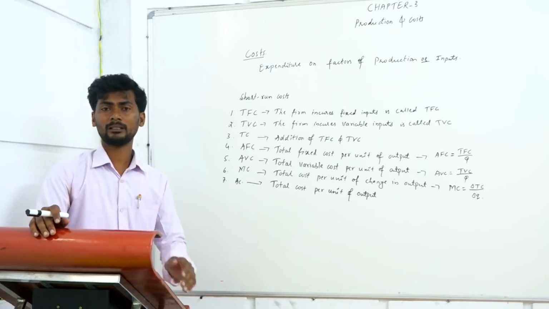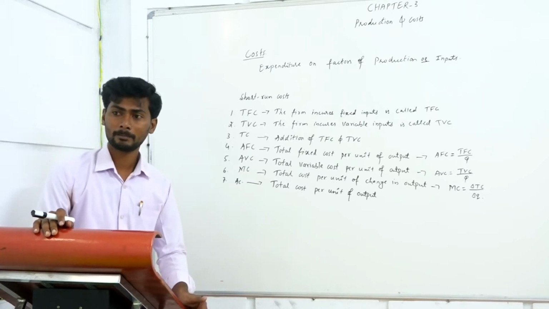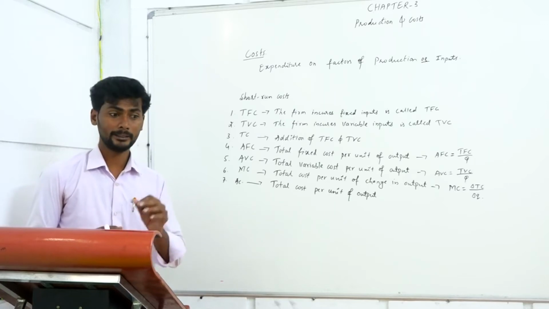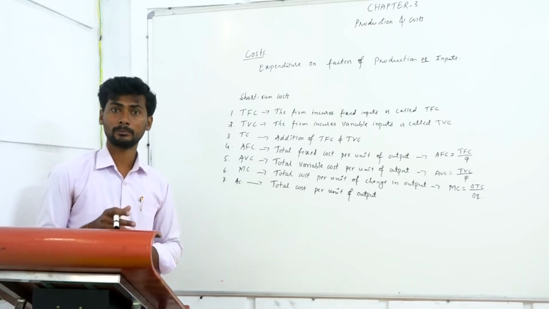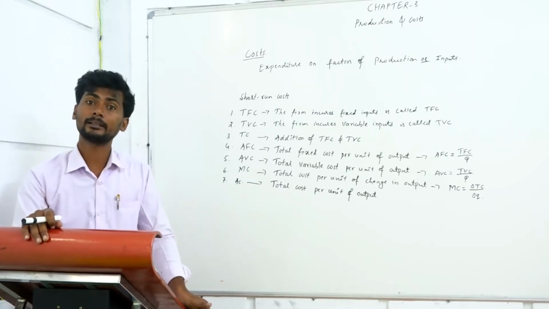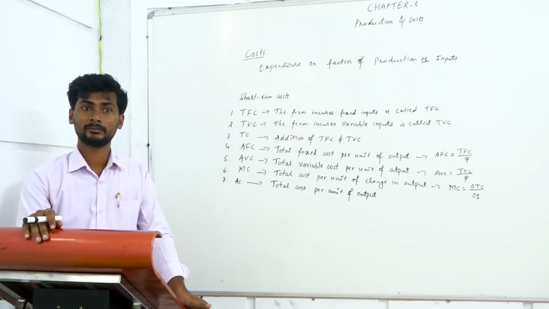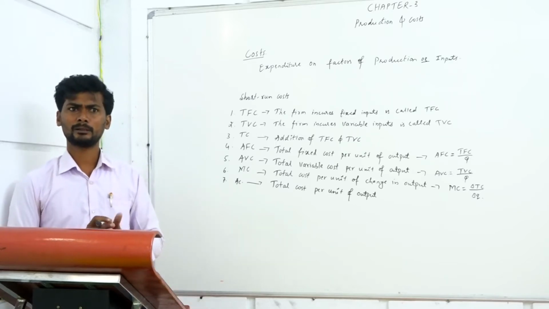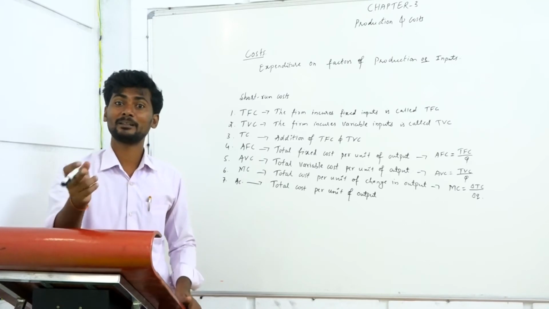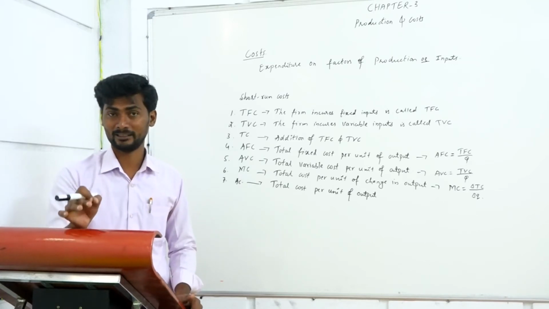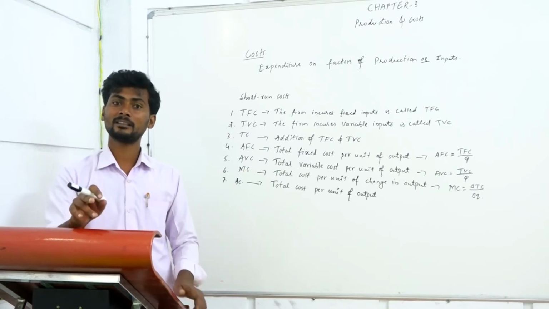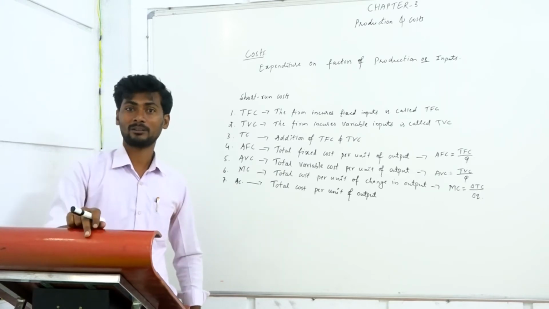What are the fixed costs? Salary of permanent employees is known as the fixed cost of that firm. Permanent, salary of permanent labor. And diesel and petrol, expenditure on petrol and diesel, is known as that firm's variable cost.